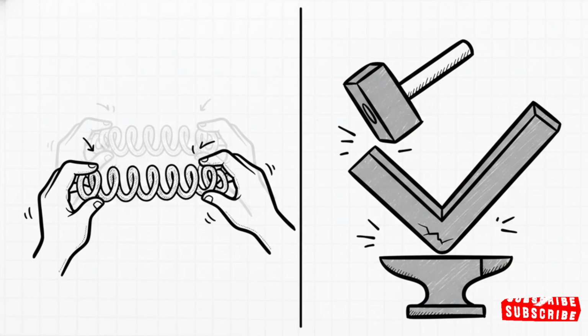So here's the crucial, unbreakable rule for our lesson today. Elasticity means a temporary shape change. Plasticity means a permanent deformation. And understanding the difference between these two states isn't just some abstract idea you memorize for a test. It's the absolute bedrock of all safe engineering design on Earth.